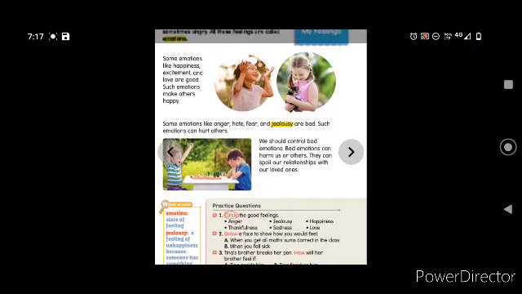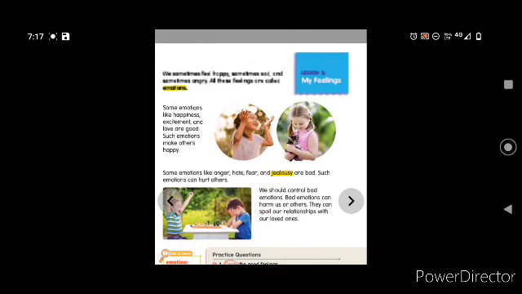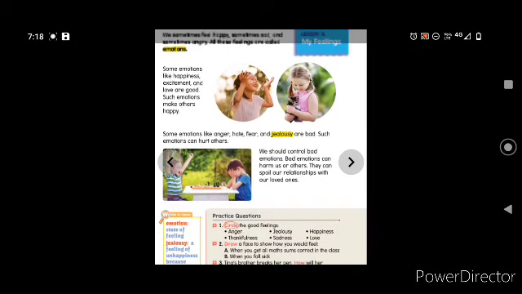Some emotions like happiness, excitement, and love are good. Such emotions make others happy. You can see the picture, how happy the children are, and the happiness will spread to others also.